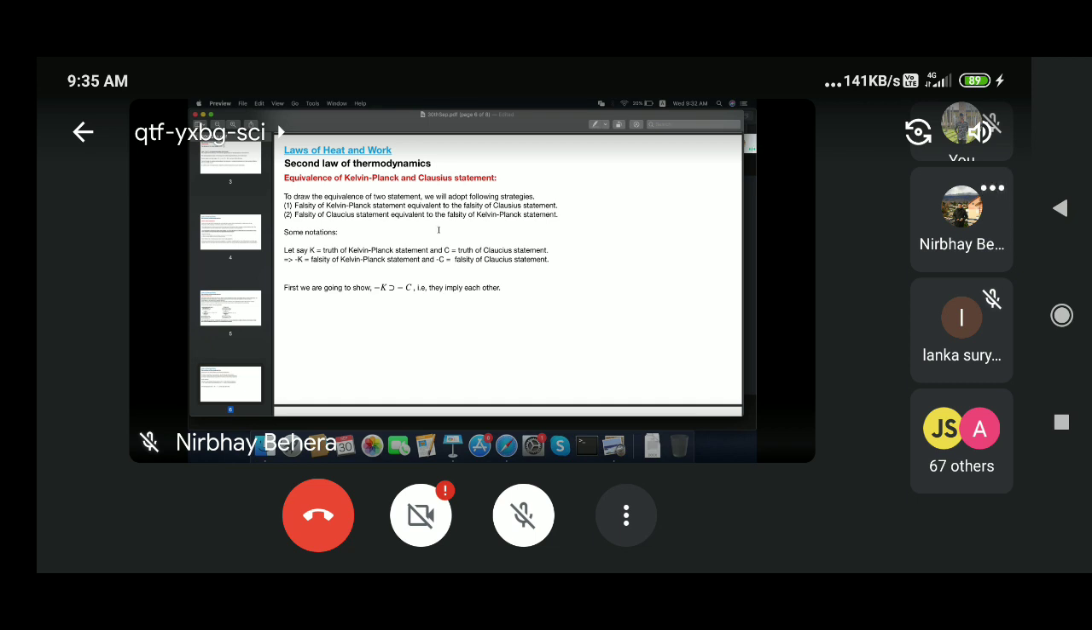To find out the equivalence of the Kelvin-Planck and Clausius statements, let us adopt the method of falsification. Suppose the Kelvin-Planck statement is false. By violating the Kelvin-Planck rule, can I make the Clausius statement true? That is what I have to check. If that works, then they are not the same.